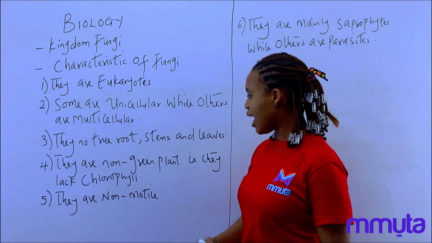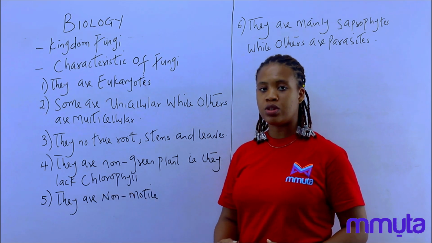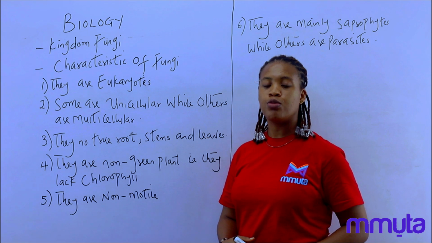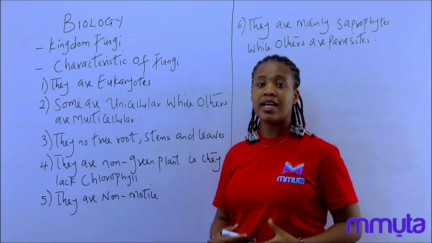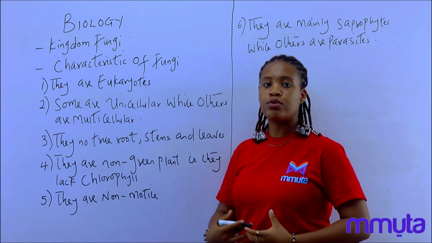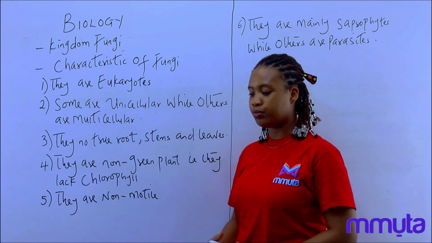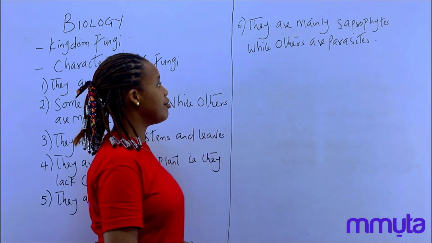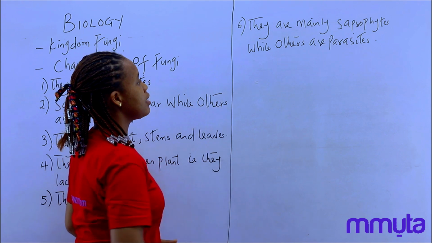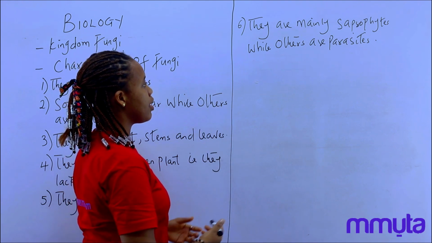The fifth one is that they are non-motile, which means that they cannot move from one place to another. They can grow, but they cannot uproot themselves and go for a stroll. The last one is that they are mainly saprophytes while others are parasites.